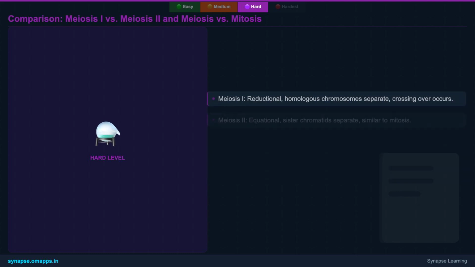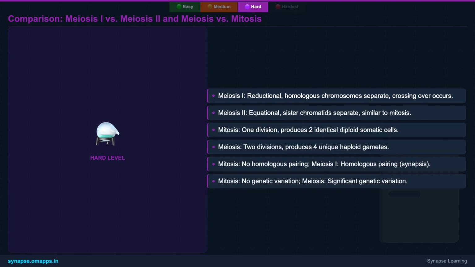To truly grasp meiosis, it's essential to compare its 2 divisions and contrast it with mitosis. Meiosis I is the reductional division where homologous chromosomes separate, leading to a halving of the chromosome number. It's characterized by synapsis and crossing over. Meiosis II, on the other hand, is equational, much like mitosis, where sister chromatids separate, but it occurs in haploid cells. When we compare meiosis to mitosis, the differences are stark.